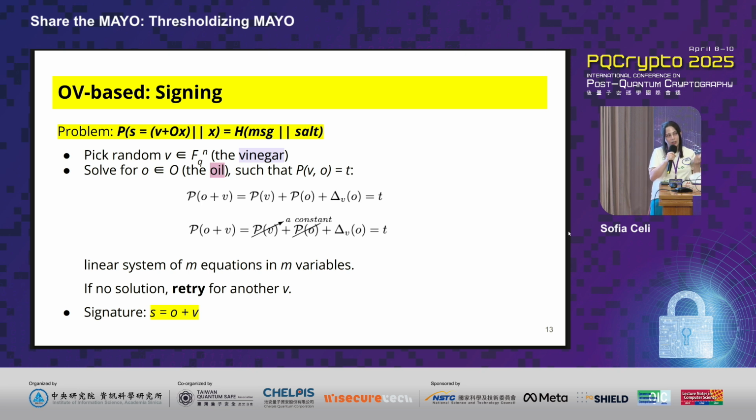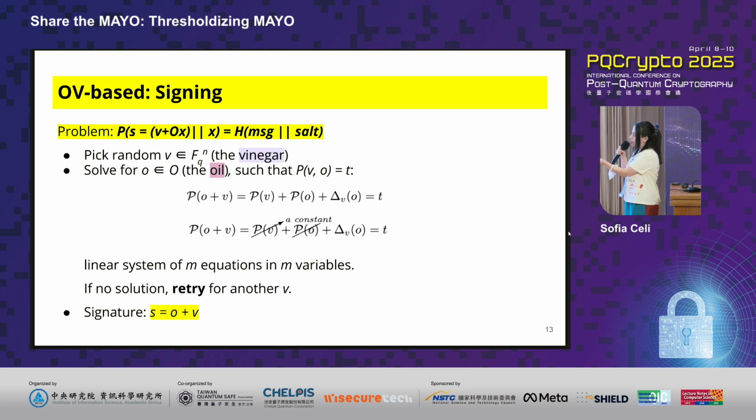So you're essentially looking for that specific S. How you do this is that you first choose a specific V that we're going to be calling the vinegar variable, and then with this specific choice of V, you're going to try to solve that specific system, so that when you do P of O plus V, it is going to be equal to P of V plus P of O plus the differential applied on V and O.